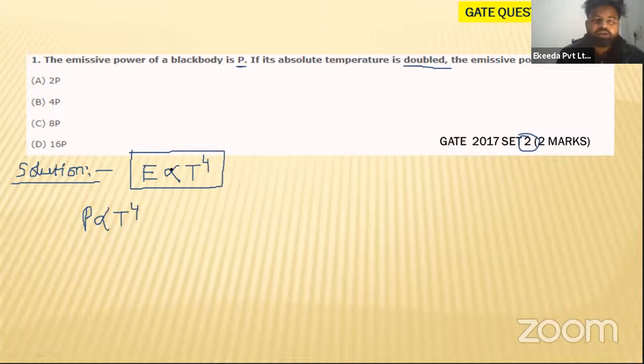Now, if the temperature is doubled, let us say P is equal to T1 to the power 4.